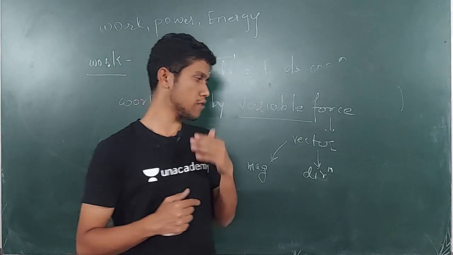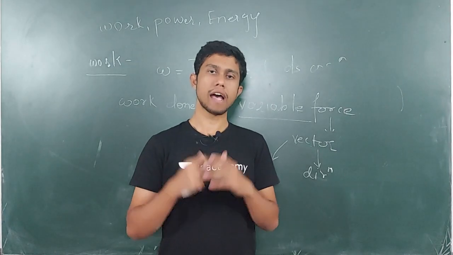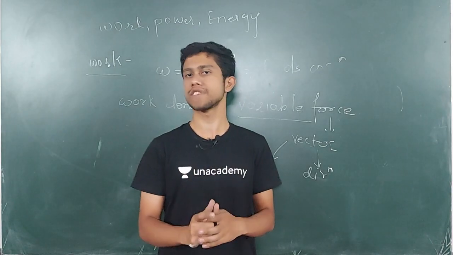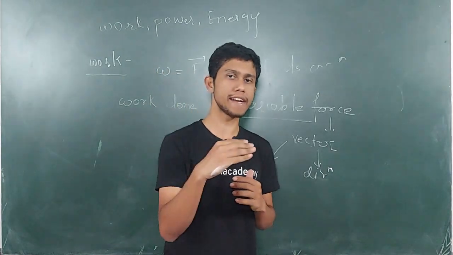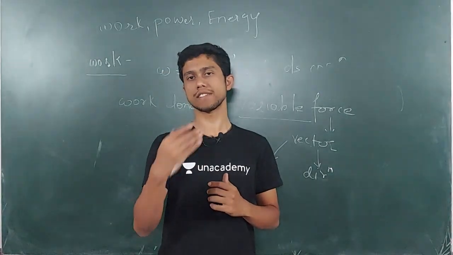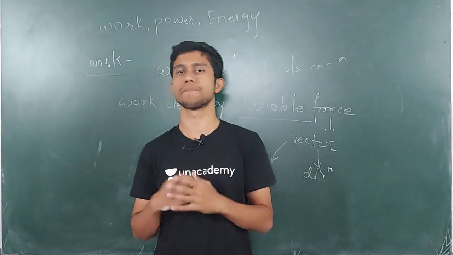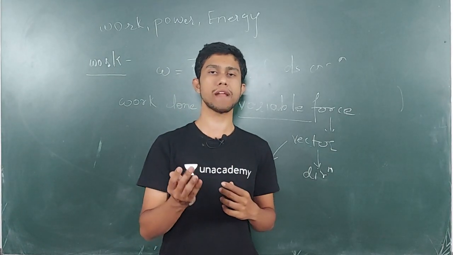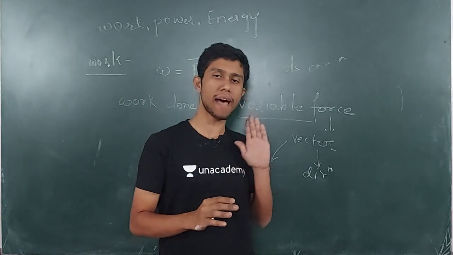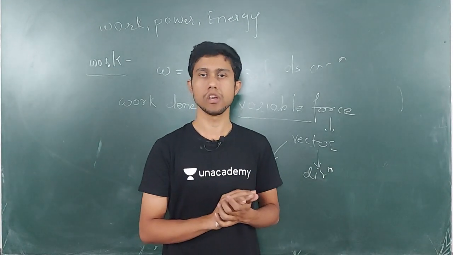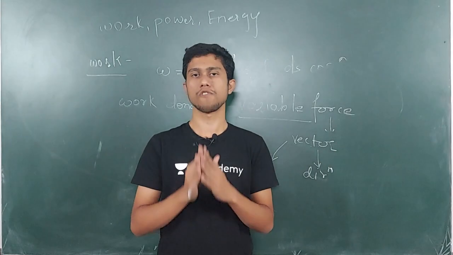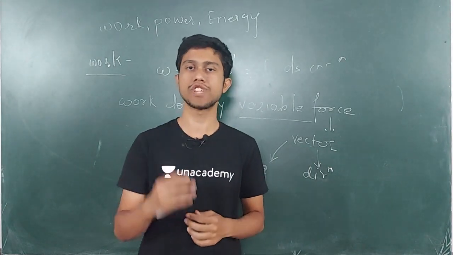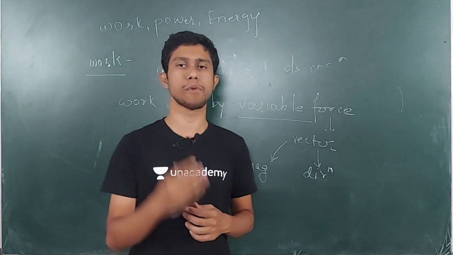Now suppose in the same example, I am pushing the box for 5 seconds. For the first 2 seconds I apply a force in the right direction. For the next 2 seconds I apply a force in the left direction. And for the next 1 second I apply the force from the back side or from any other side. So you can see that throughout the process, the direction of my force is changing at each and every point.